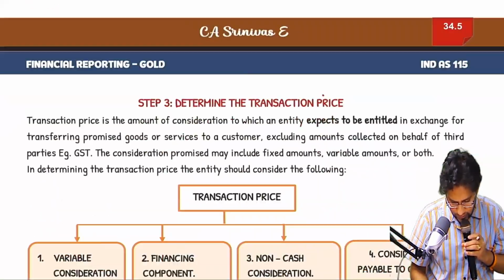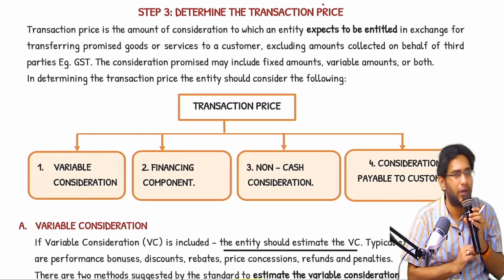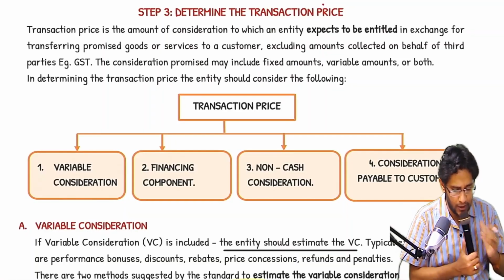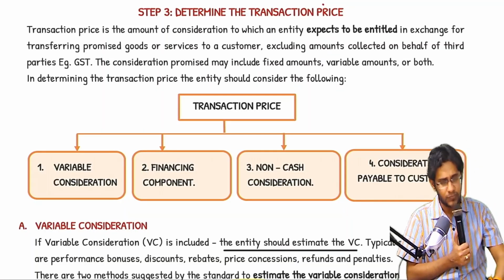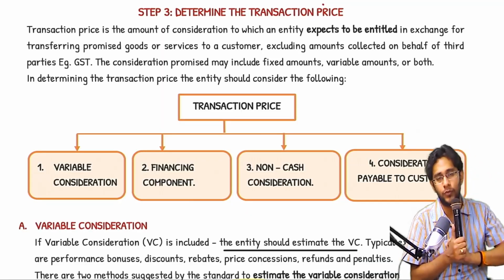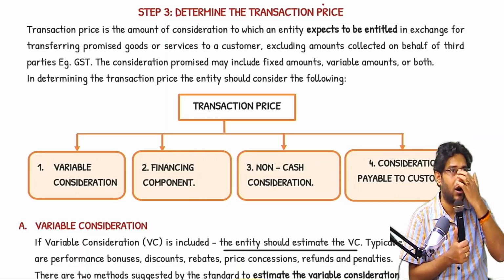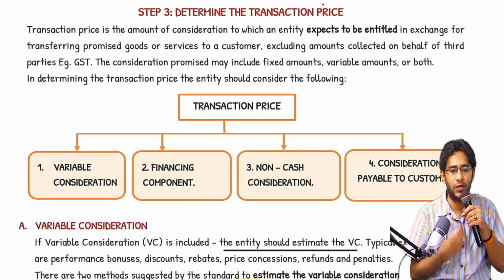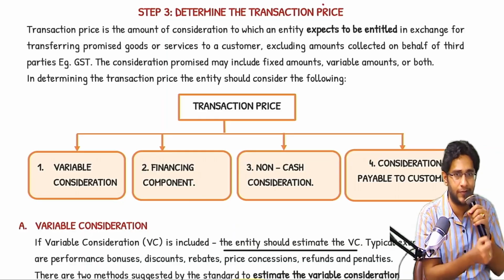Coming to step number 3. Step number 3 is lengthy among all the steps, but it's very, very easy. Step number 3 is determining the transaction price. Now, transaction price is nothing but quantifying the amount of revenue. Sir, in the contract, I tell the customer, you have to pay me so much amount. Customer also agrees. That is called the contract price.